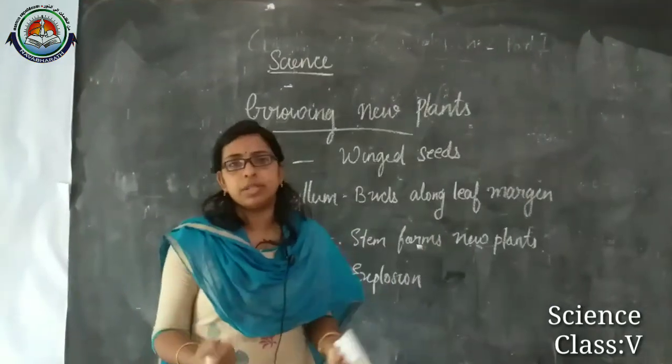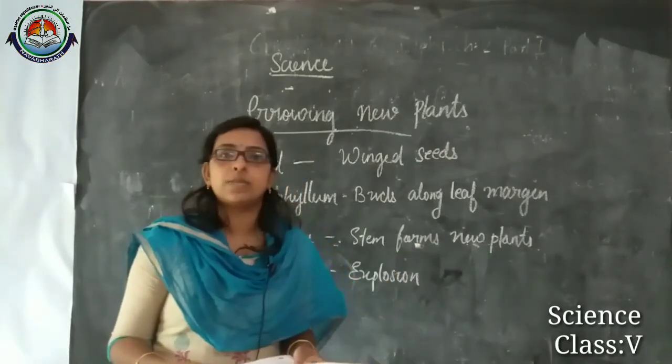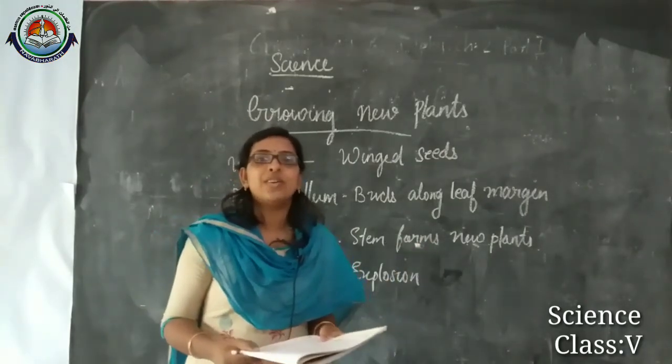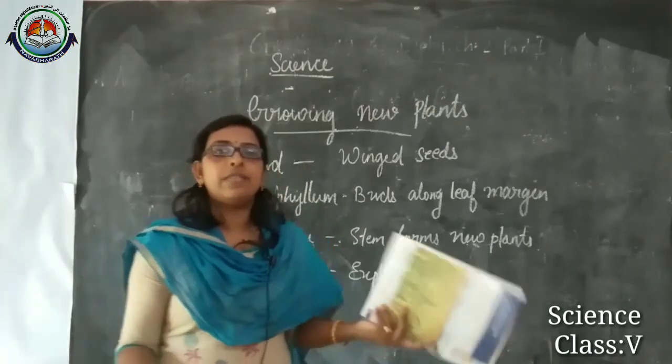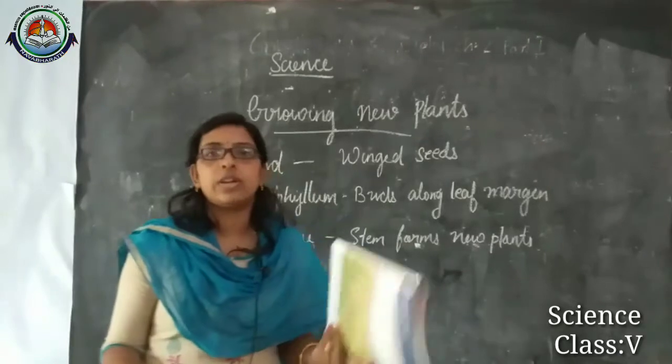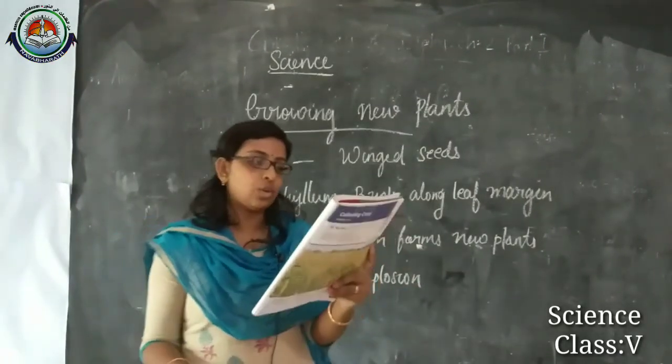Give an example. What will be the example for the dispersal? Yes, very good, tomato. Tomato you can write, because when we discussed our chapter, we already learned that tomatoes are originally found in Mexico.